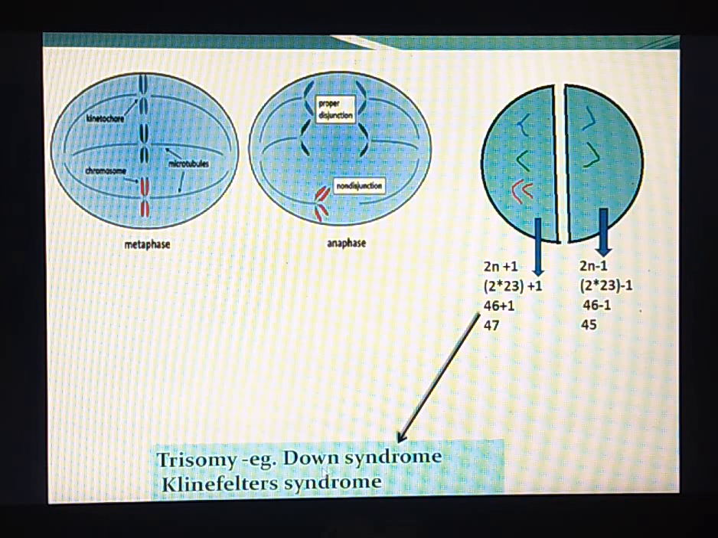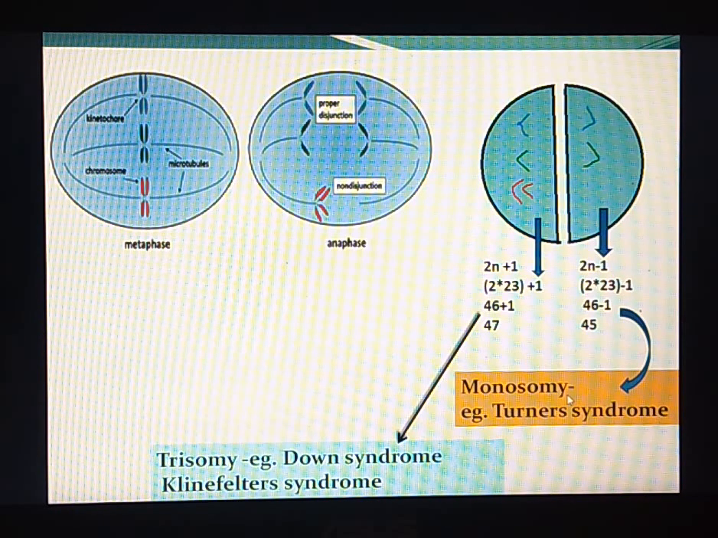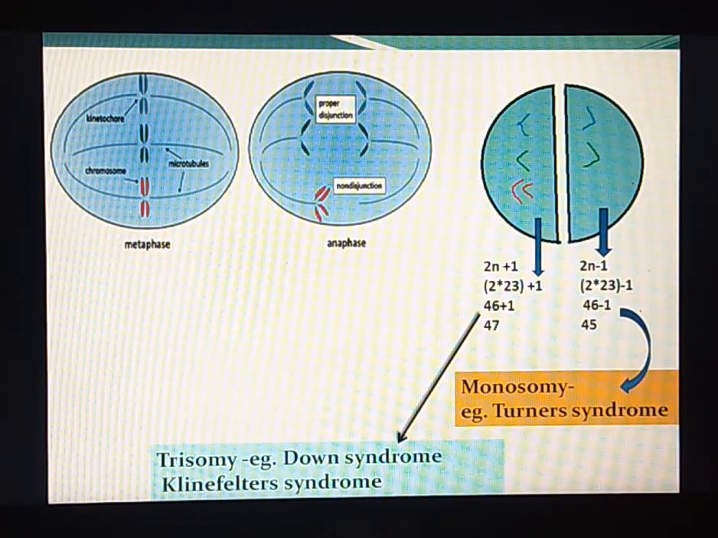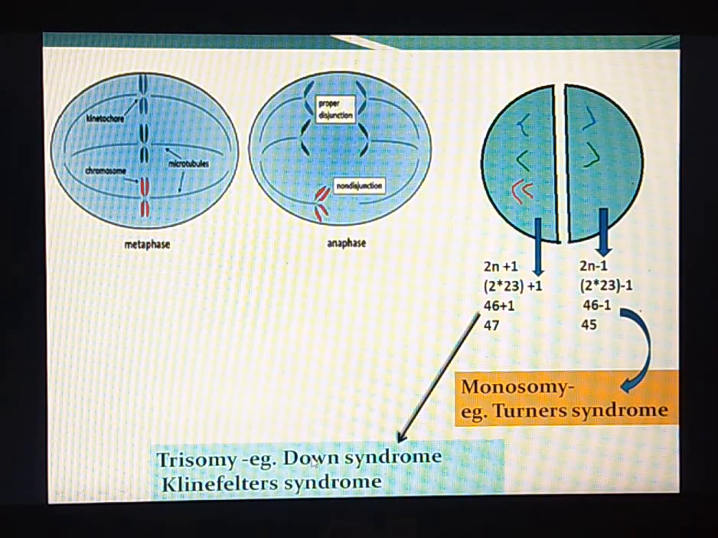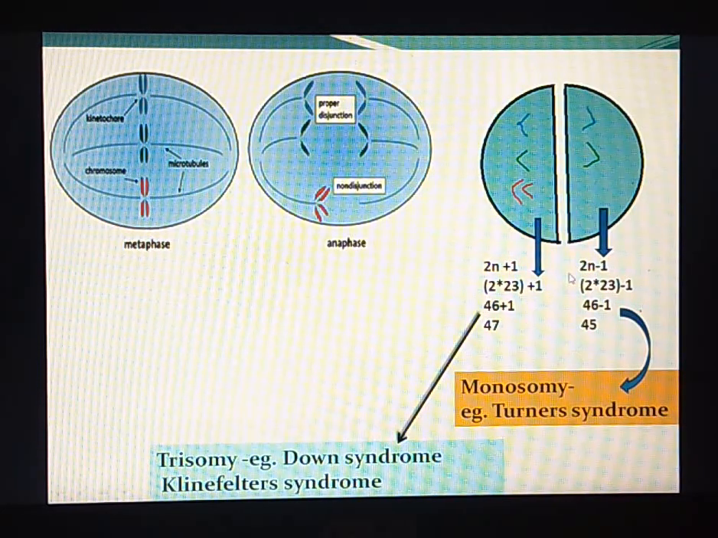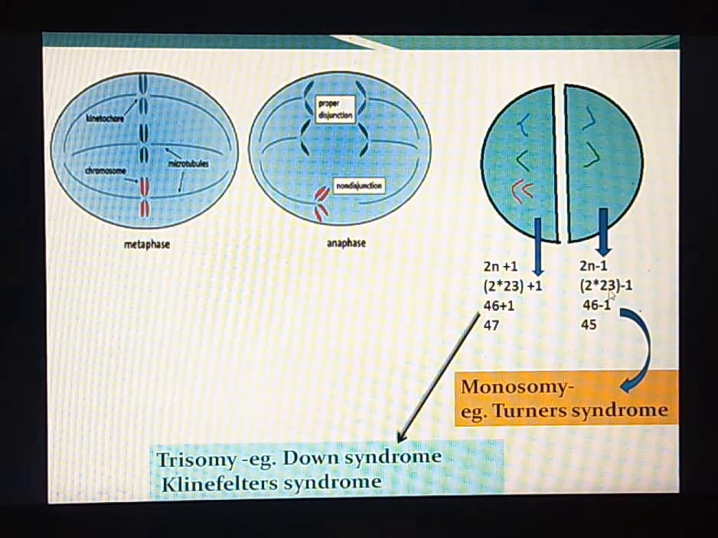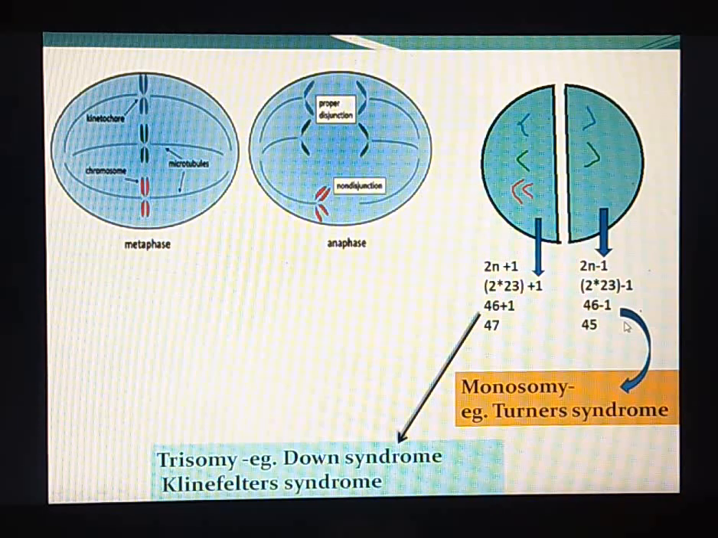The syndromes are Down syndrome and Klinefelter's syndrome. The second one is monosomy, wherein one chromosome is less in the individual, and the syndrome we see is Turner's syndrome. So this is about one extra chromosome in an individual leading to these diseases, or there can be one less chromosome in an individual.